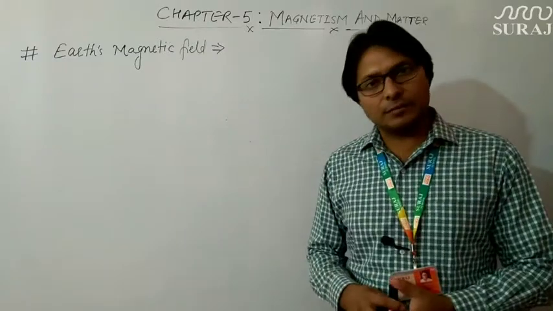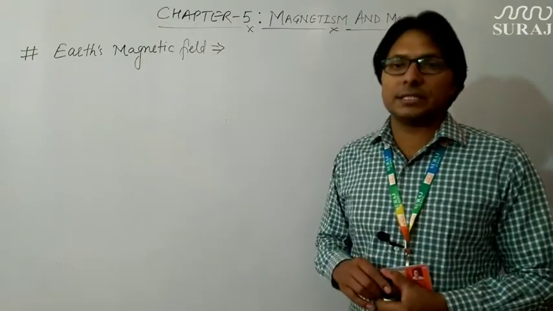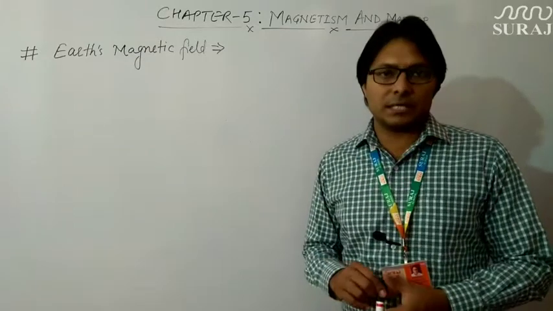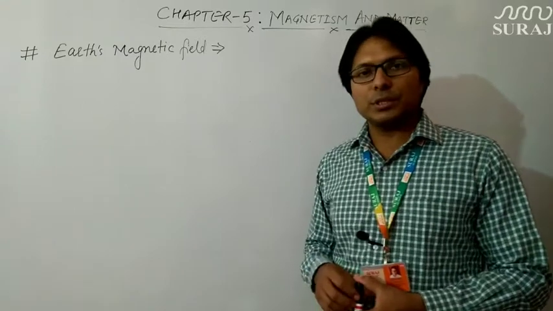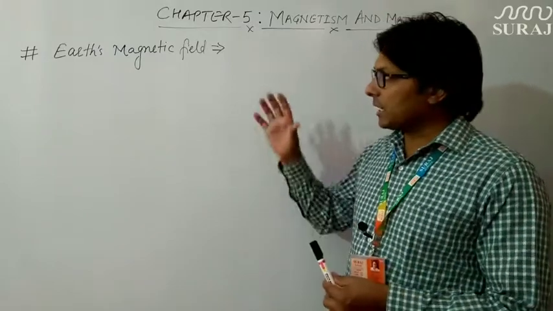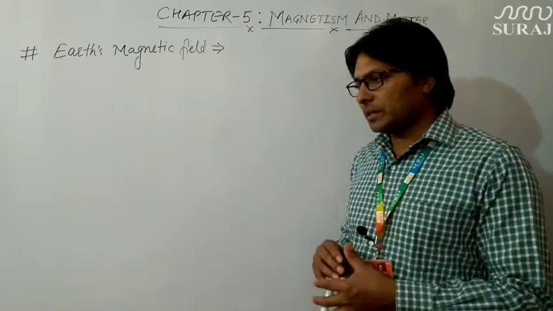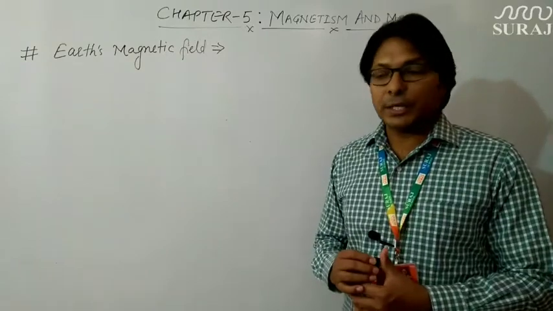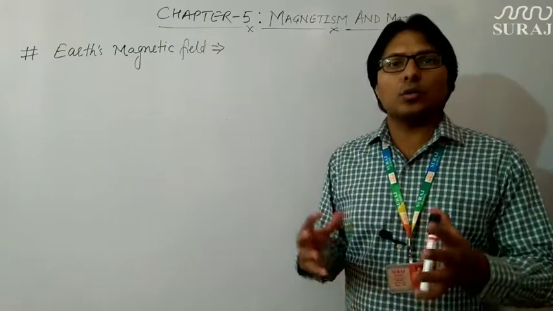Now we are going to discuss the theory behind the presence of Earth's magnetic field. Many theories have been proposed by scientists over time, but the latest theory suggests that Earth's magnetic field is due to circular currents flowing inside the core of Earth.